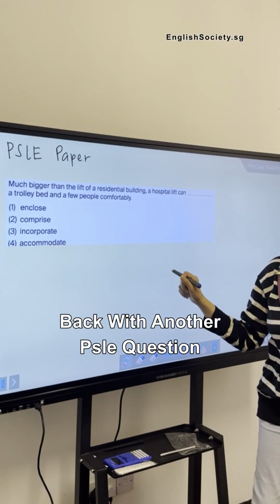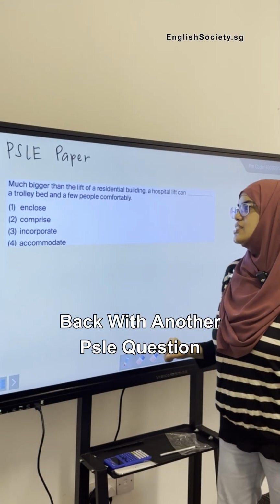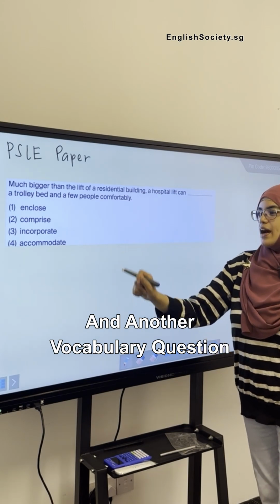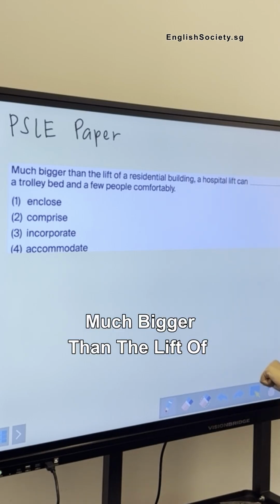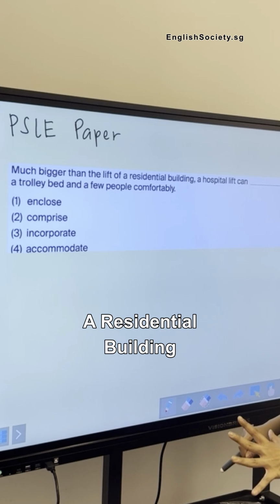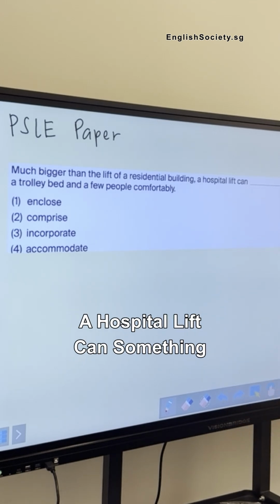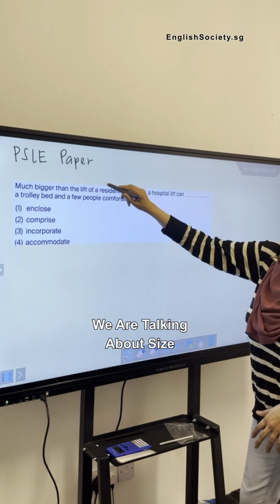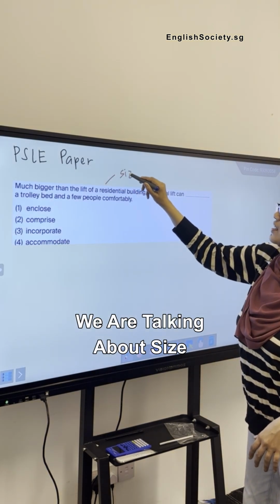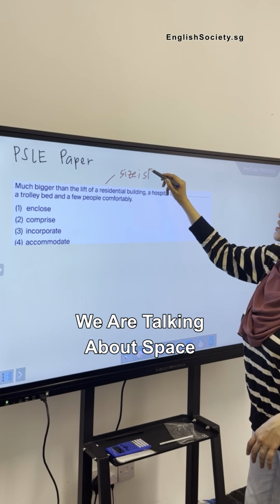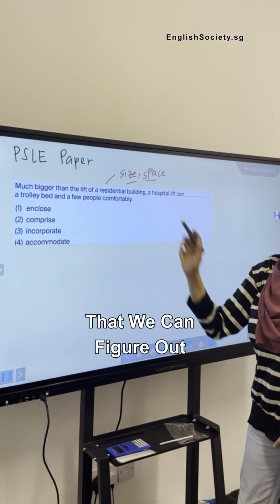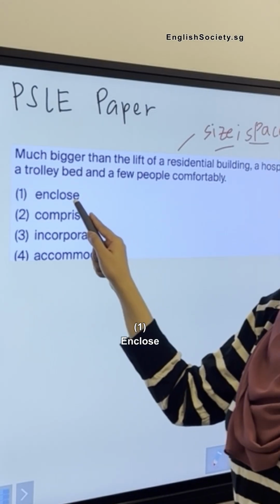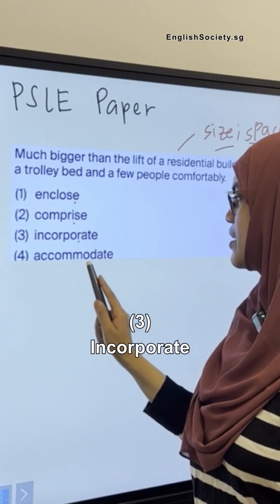Here we are back with another PSLE question and another vocabulary question. Much bigger than the lift of a residential building, a hospital lift can something, a trolley bed, and a few people comfortably. So we're talking about lift, we're talking about size, we're talking about space that we can figure out. What are our options? Enclose, comprise, incorporate, accommodate.